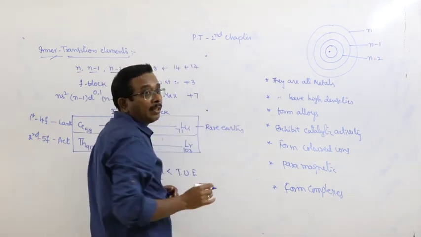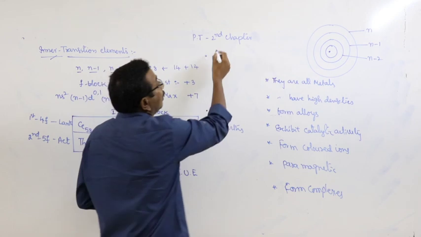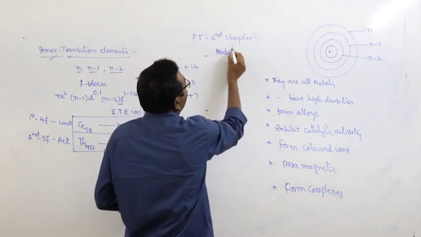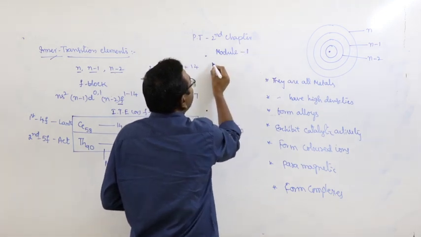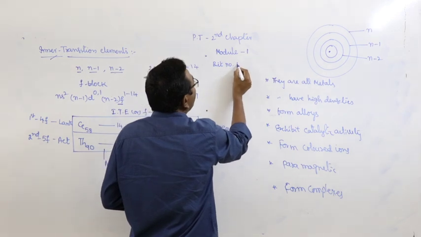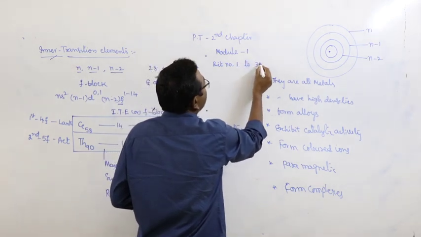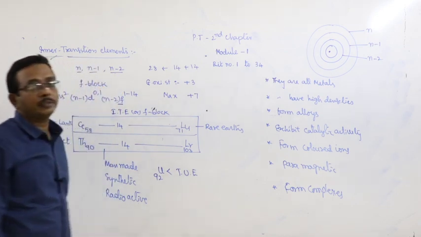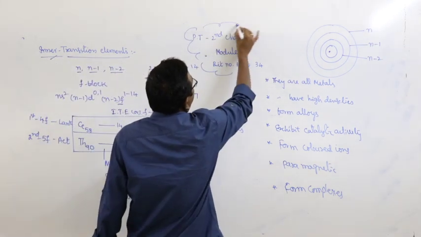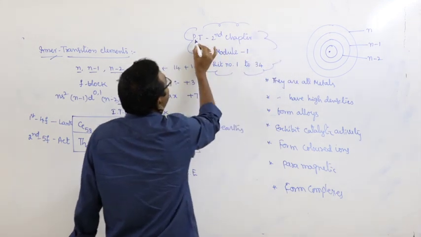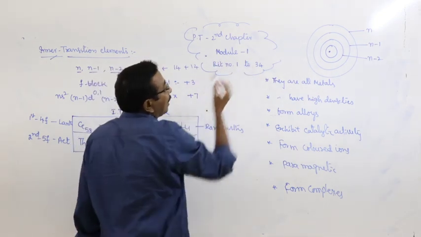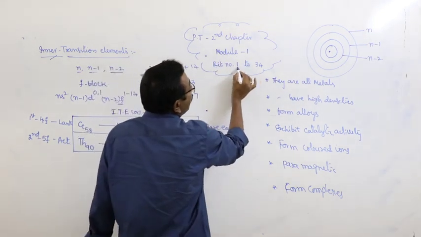In this second chapter, I will give the assignment in module 1 from bit number 1 to 34. The assignment for the next class is chapter periodic table, the second chapter, module 1, from bit number 1 to 34.